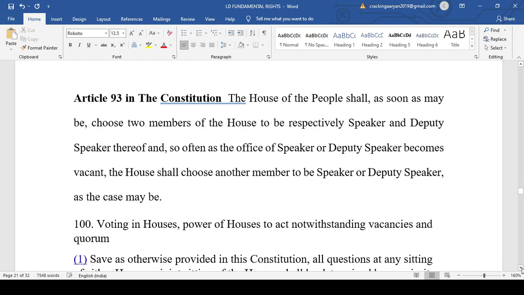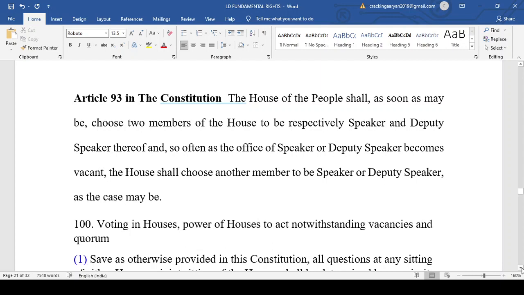When the time of the election of the Speaker of the Lok Sabha comes, the party in power that has the majority will nominate one name, and those in the opposition will also nominate one name, saying this is my speaker, this is my speaker. Now the voting will be done, and definitely the party having the majority in the Lok Sabha will get its speaker.